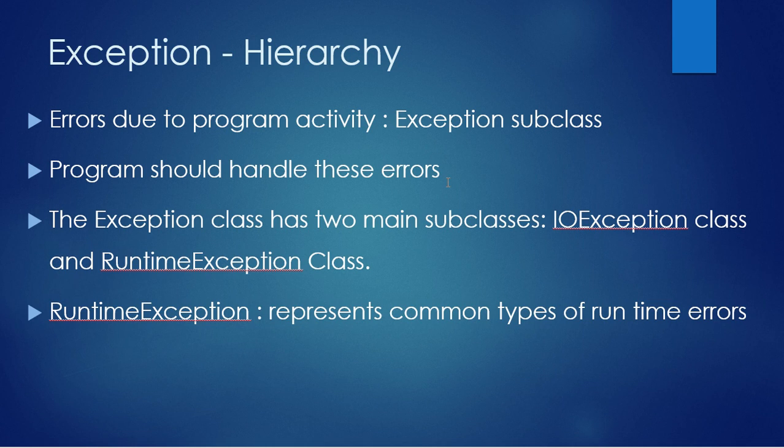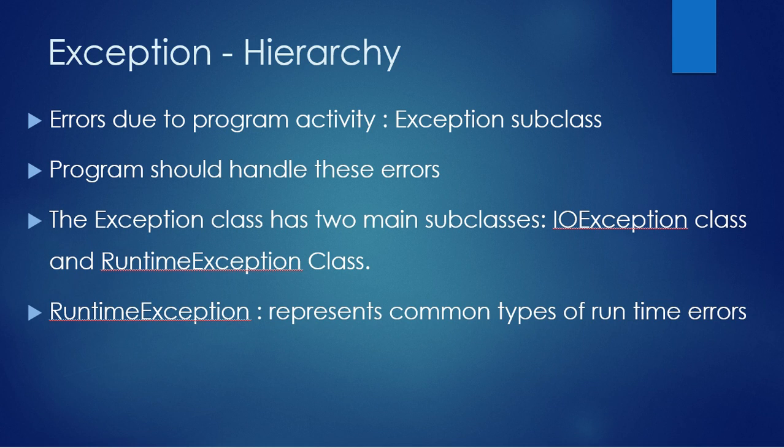If the user enters an unwanted input, that is a kind of runtime exception. Then you can have IO exceptions. For example, if you are requesting a particular file and the file was not found on your machine, that is an IO exception. Such exceptions will be handled inside the other exception class, which we say the IO exception classes. Runtime exception represents some of the common types of runtime errors that we can foresee.